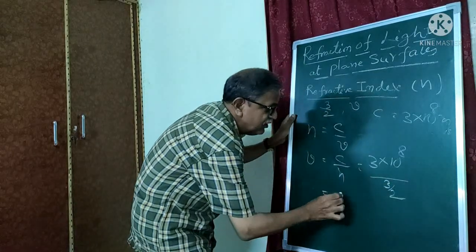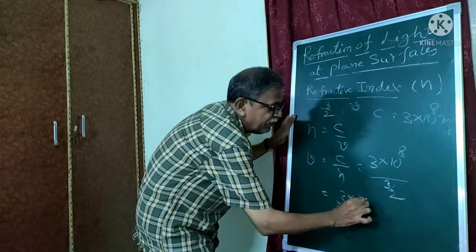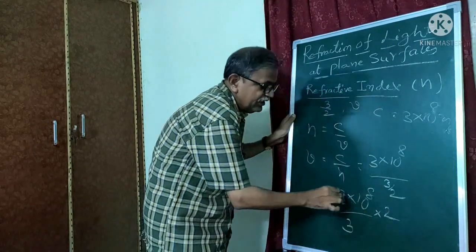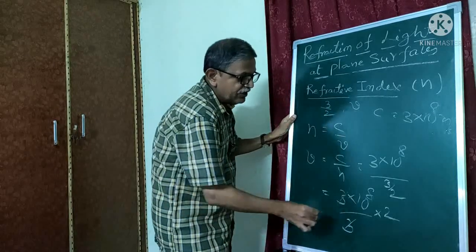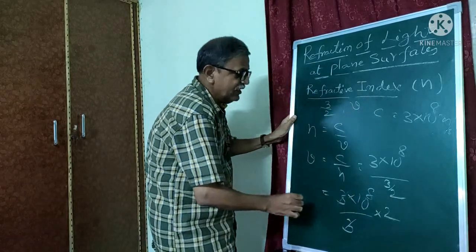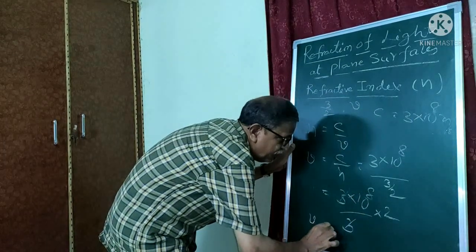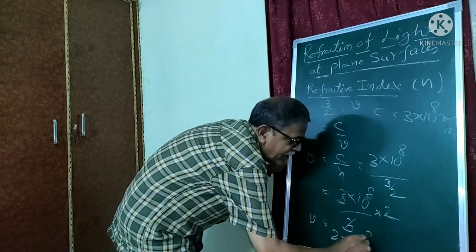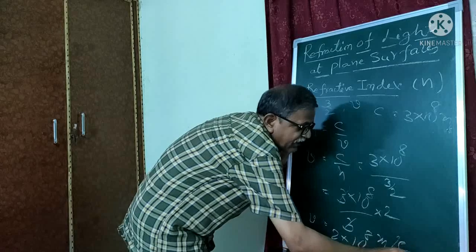That means 3 into 10 power 8 by 3 into 2. These threes get cancelled. So the velocity v is equal to 2 into 10 power 8 meters per second.